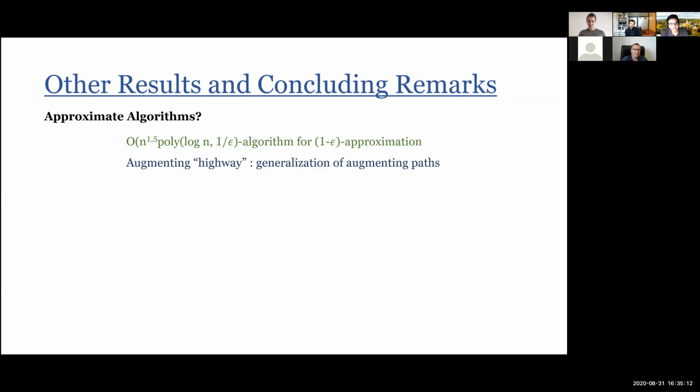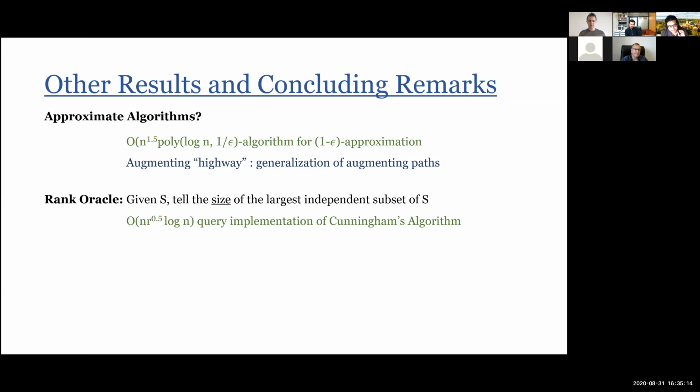So that's one result. The other result is that suppose I have a stronger oracle, which is the rank oracle, which says given a subset S, what's the size of the largest independent set? Then we can actually get an n square root r query algorithm. In fact, we can implement Cunningham's algorithm.